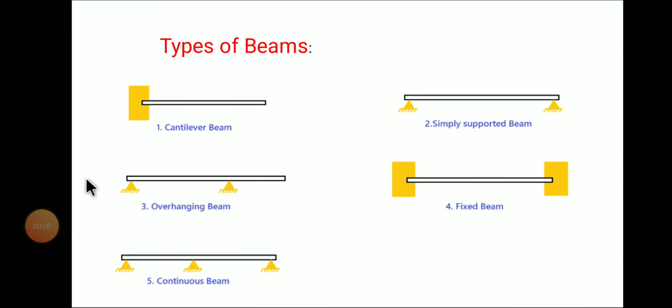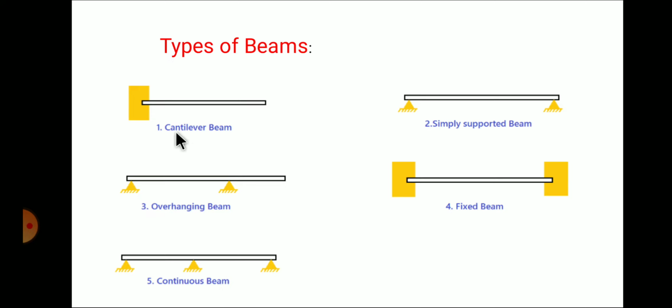Morning friends, in today's lecture we're going to discuss types of beams. Total 5 types of beams are there: cantilever beam, simply supported beam, it is called as SSB, overhanging beam, fixed beam, and continuous beam. We'll discuss one by one.